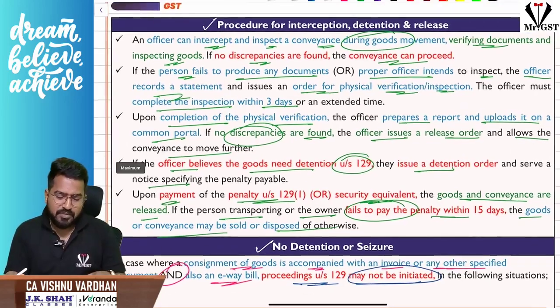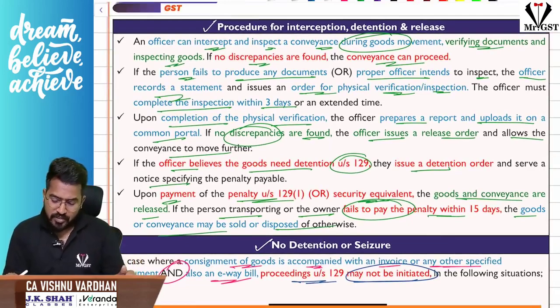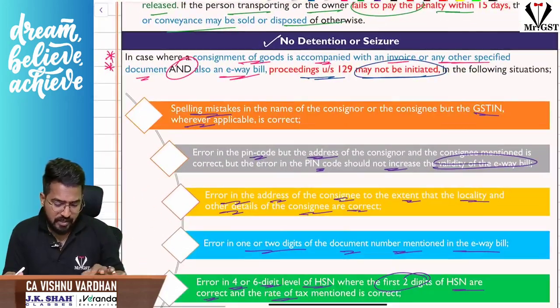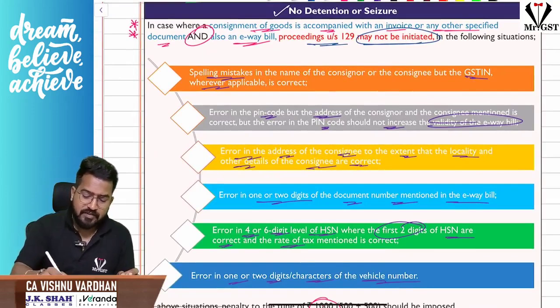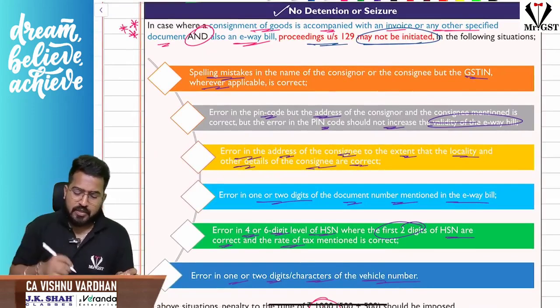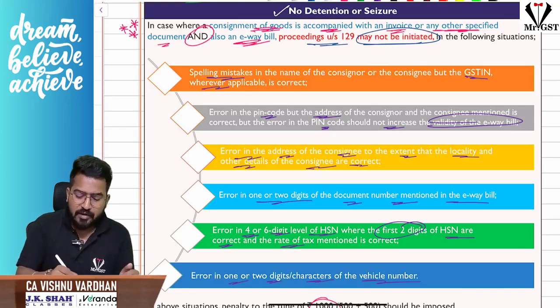And now there is a procedure for interception and detention, and the release of those goods or conveyances, which you can just go through and read once. Mark it important: when will no detention or seizure happen? When the consignment of goods is accompanied with an invoice or any other specified document, and also an e-way bill.